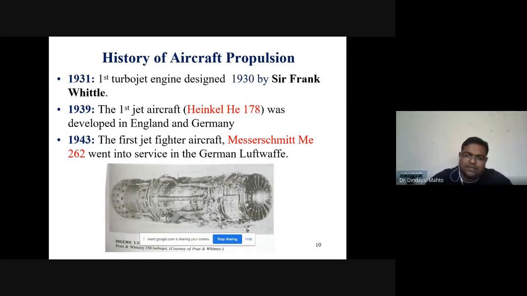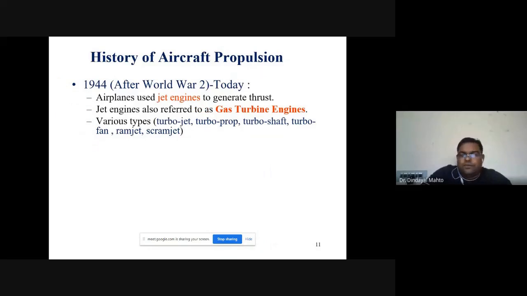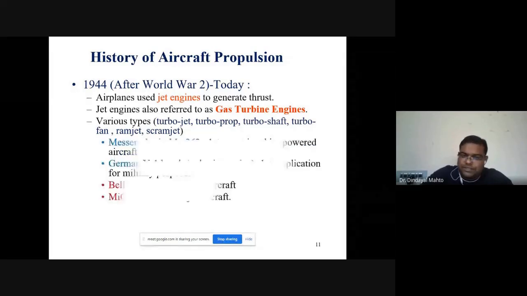This is the image of the engine developed by Pratt and Whitney, used in the J-58 turbojet aircraft. In 1944, after World War II, and today we are seeing that most aircraft are using these jet engines. They are also known as gas turbine engines. Various types of configurations are available, which can be classified as turbojet, turboprop, turboshaft, turbofan, ramjet, and scramjet.